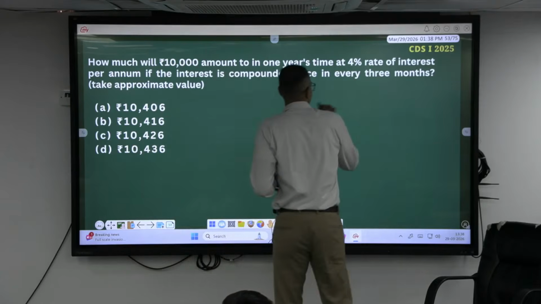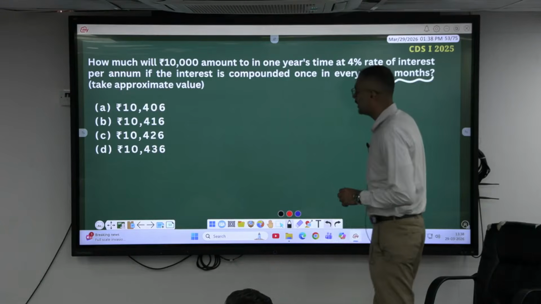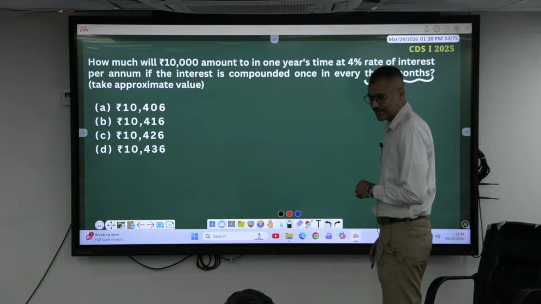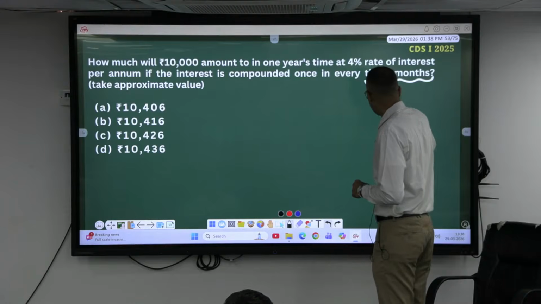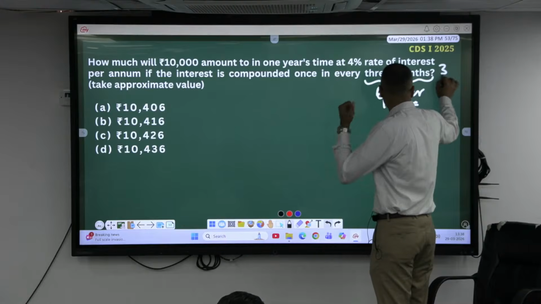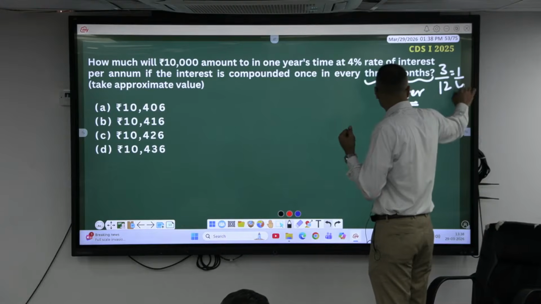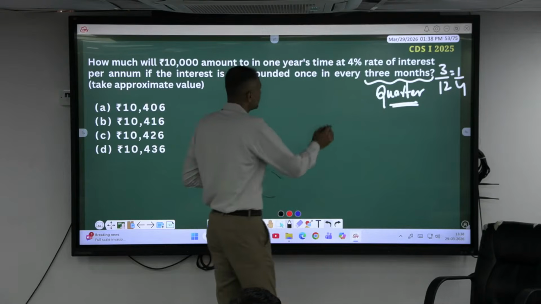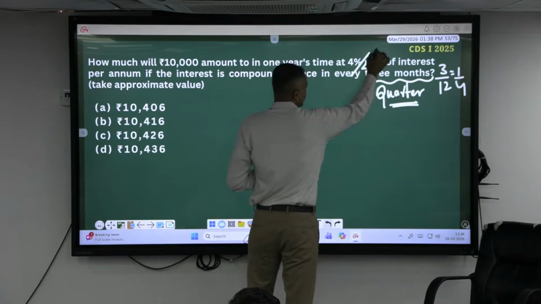What do you mean by every 3 months you are paying an interest? How many months are there in a year? Quarterly. A quarter, right? 3 out of 12, which is nothing but quarterly. In this quarterly, what to do? Divide the rate by 4, so you make it 1% per annum.